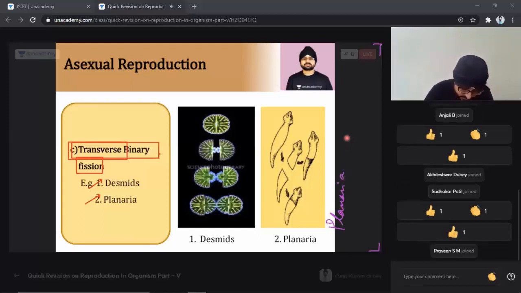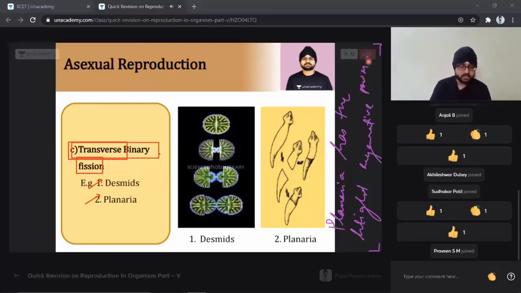Planaria has the highest regenerative power, students. That is how we are going to see the planaria.